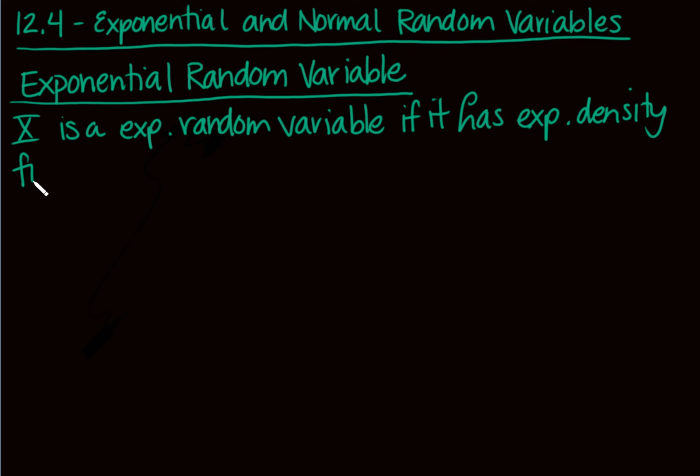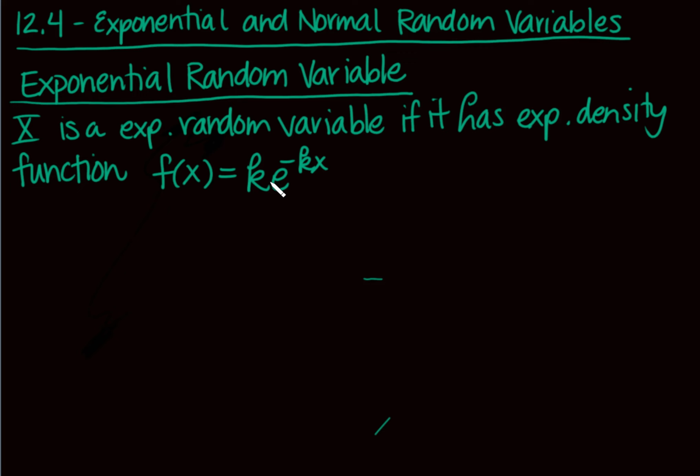Okay, and so the exponential density function, which they talked about in the book, that goes along with this random variable is f of x equals k e to the negative kx. So we're still talking about continuous random variables just like we were before. We're just basically looking at, okay, if this continuous random variable has a probability density function of this type right here, we give it a special name, okay? So we call it an exponential random variable.